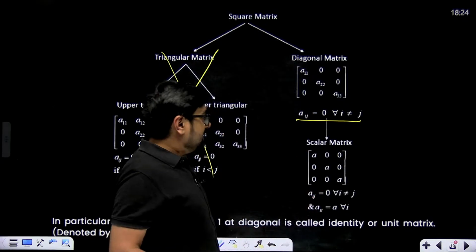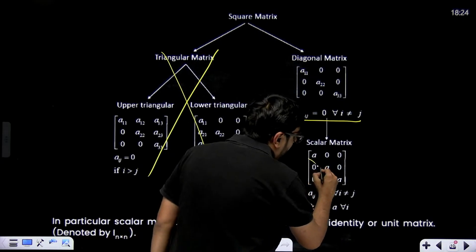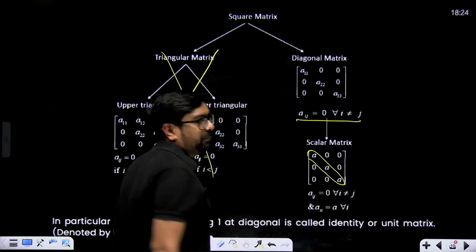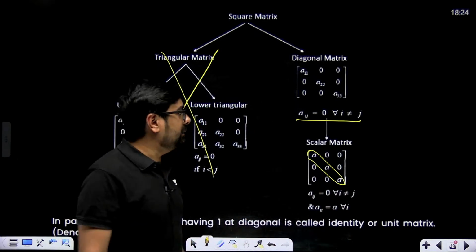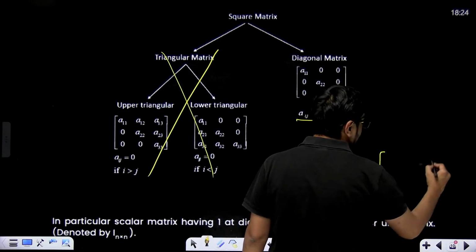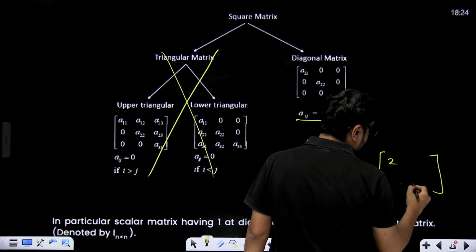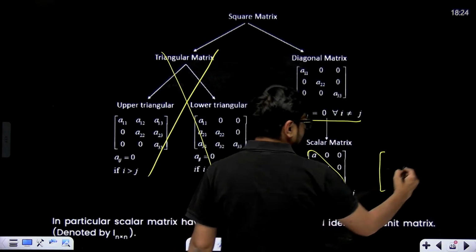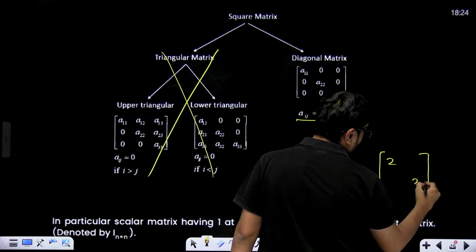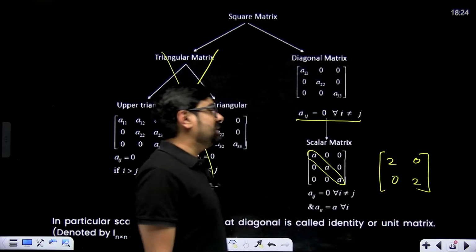Scalar matrix means all the diagonal elements are the same. Suppose I make a 2 cross 2 matrix with 2 2 on the diagonal and 0 0 elsewhere. This is my scalar matrix.